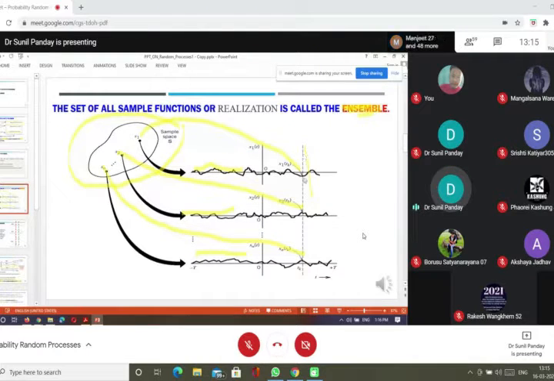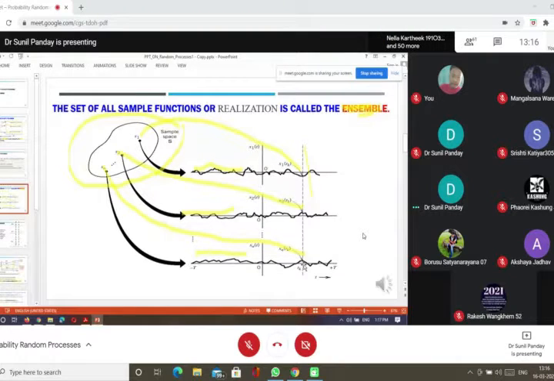Suppose this vertical dotted line is for some fixed time t. At this time, we have X(t1): S1 is going to this point, S2 is going to this point, and Sn is going to this point.